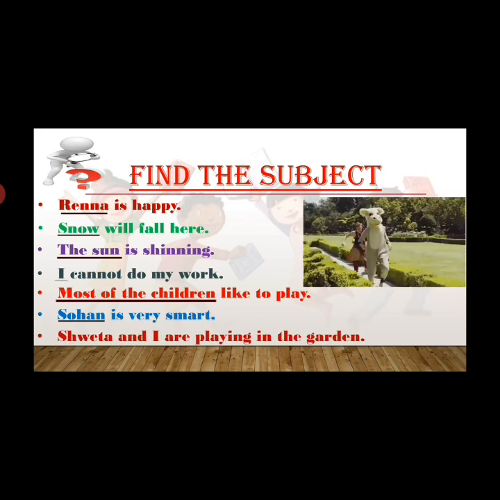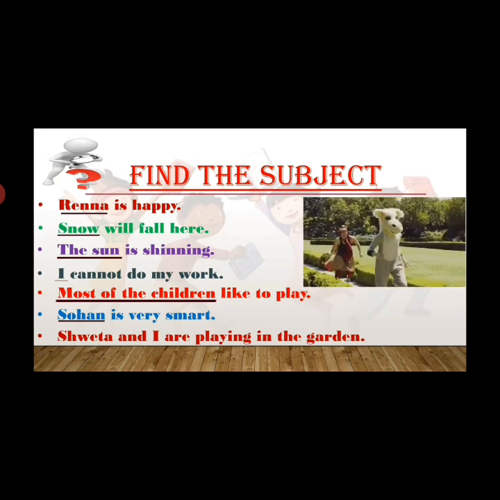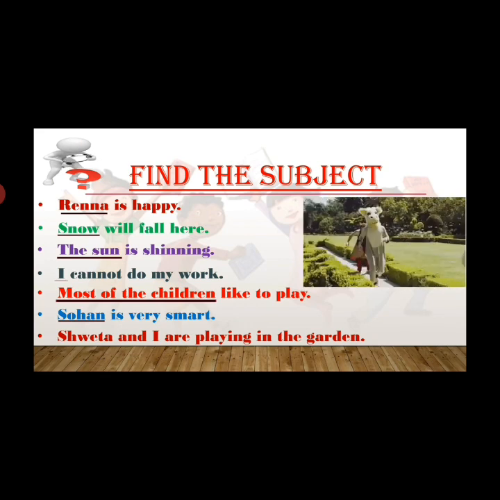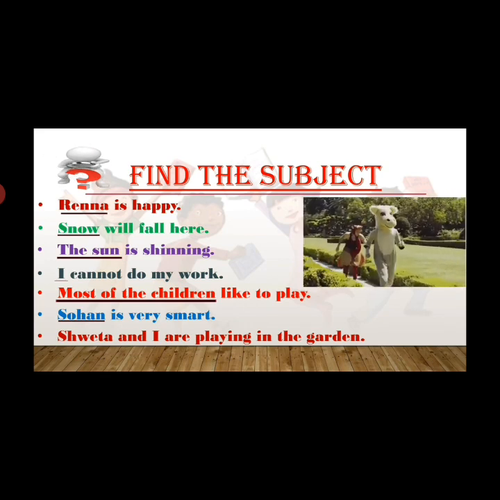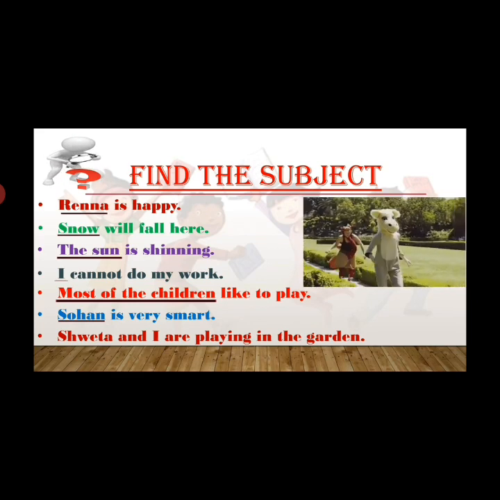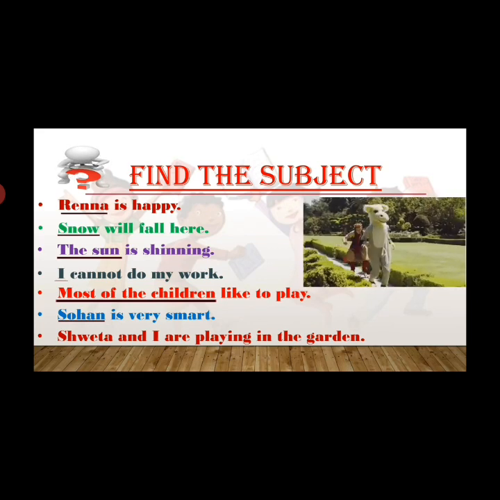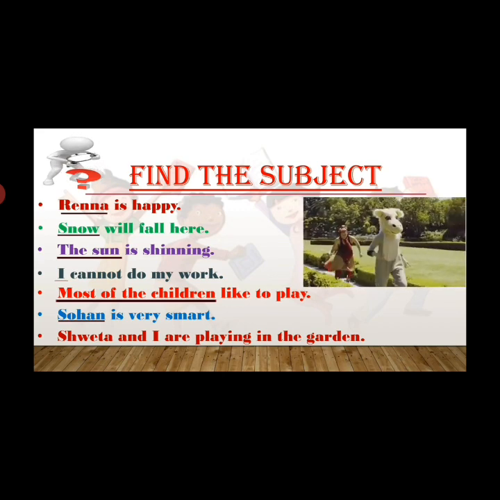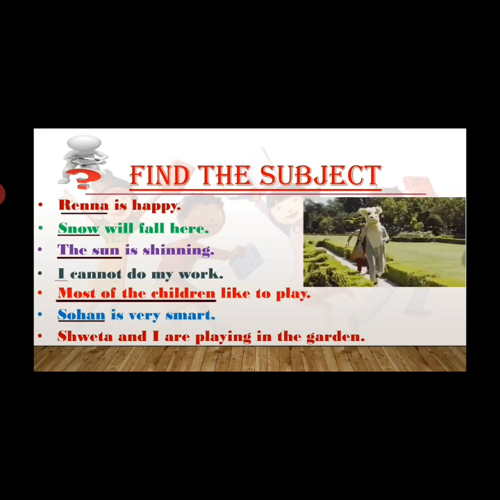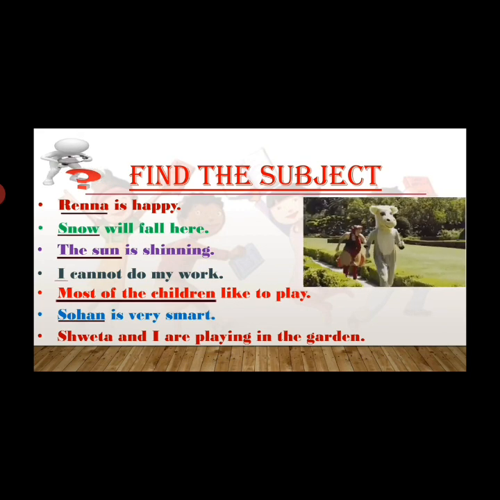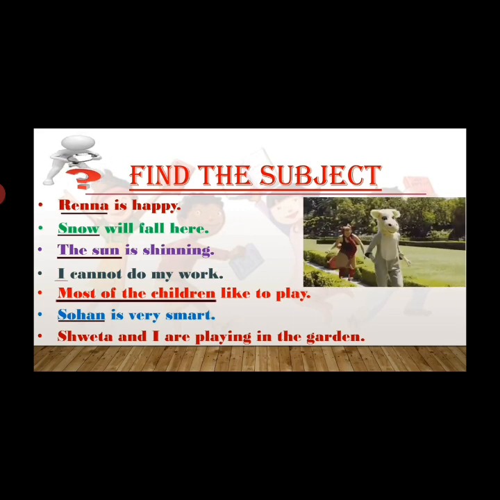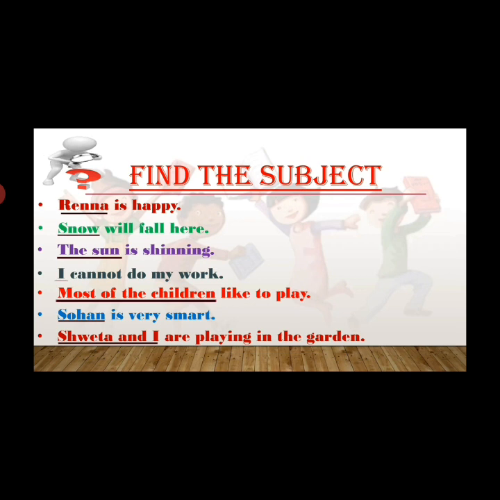Last one. Shweta and I are playing in the garden. Okay, this is a tricky one here. Who are playing in the garden? Because the verb here is are playing. So, who are playing? Ask yourselves. Shweta is playing. Yes, of course Shweta is playing. But not only Shweta. Shweta and I are playing. That means Shweta and I is the subject of this sentence.